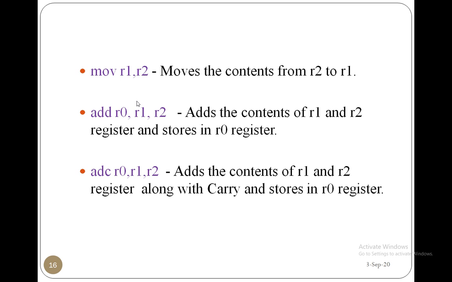And ADC is nothing but adding the R1 and R2 register contents along with the carry flag, the carry bit which is in the CPSR register, and the total result is going to be stored in the R0 register here, right? And there is SUB, the instruction for subtraction, and MUL is there. Like this, a number of instructions are there, but these are the basic instructions we are seeing.